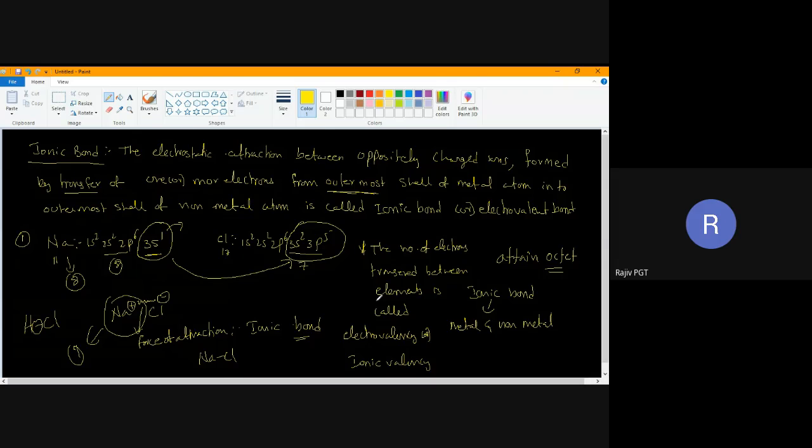Or you can also say, instead of elements, the number of electrons transferred between ions of elements is called electrovalency or ionic valency. Here, how many electrons are transferred? 1 electron is transferred. So its electrovalency is 1, or ionic valency is equal to 1. These both are same.